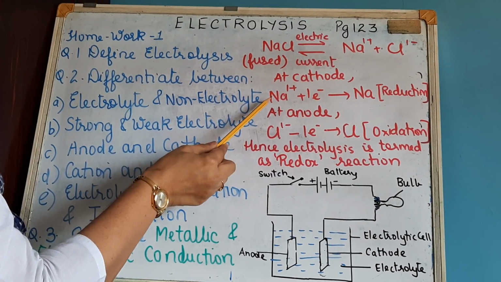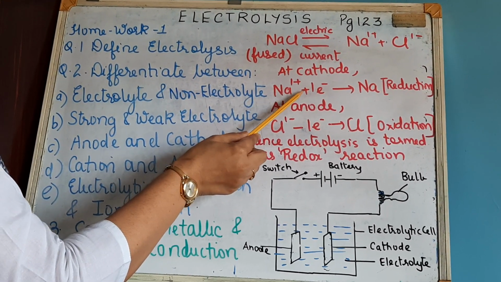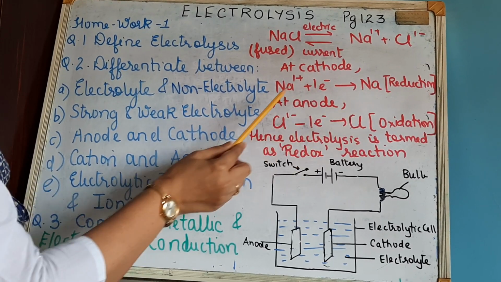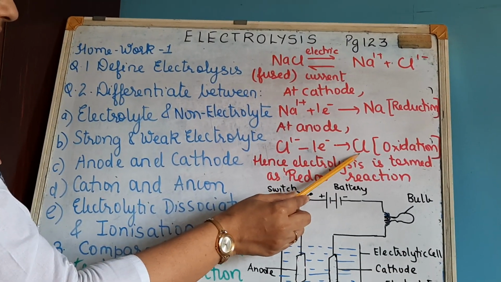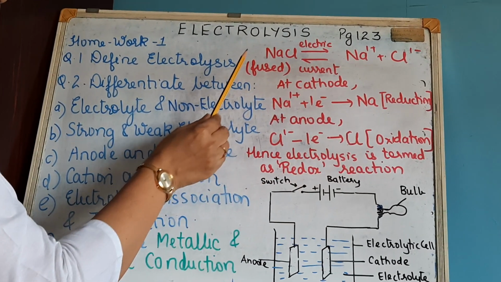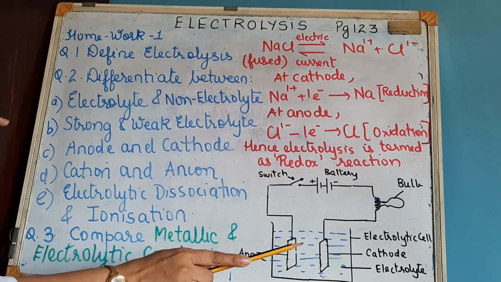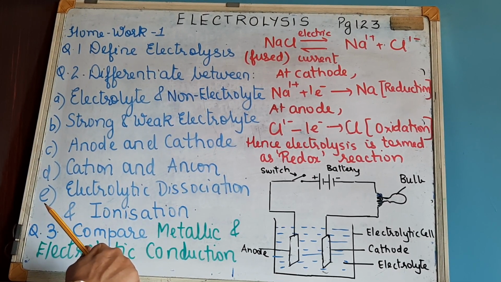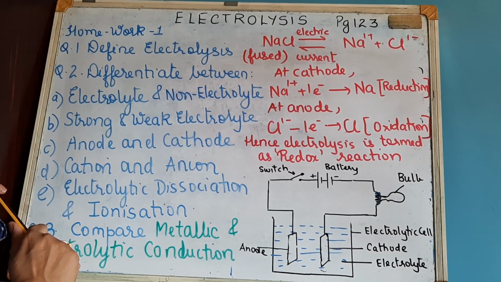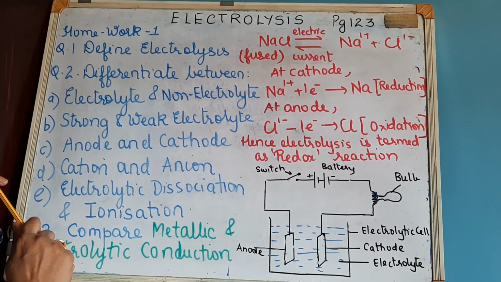At the cathode, you can see the cations are gaining electrons and forming the neutral atom, and at the anode the chloride ions are losing electrons and forming the neutral atom. So is the definition clear? In 9th standard we discussed oxidation and reduction on the basis of electrons.